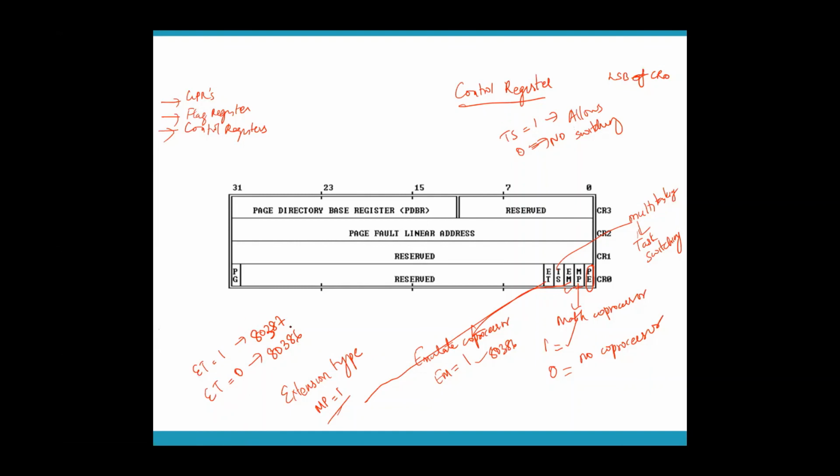ET equal to 0 means 80386 itself is the math coprocessor. That means it's just giving you some extra information about who is the math coprocessor.